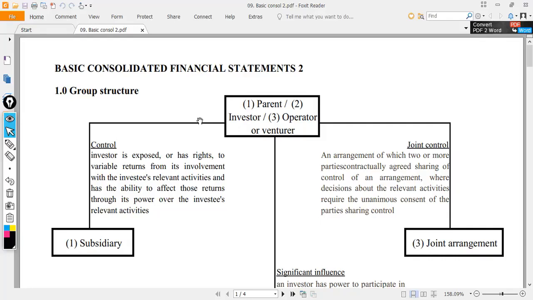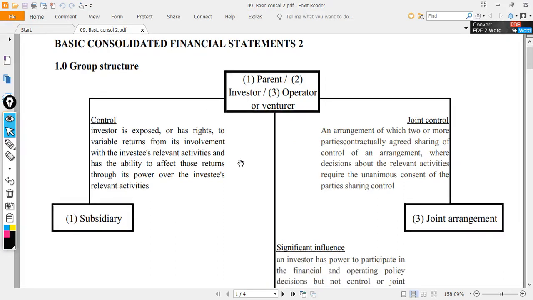Here in this video too, we'll do more writing here, which is more like the advanced accounting in the SBR. Now, in the exam, we could take the role of a parent, an investor, or an operator or venturer, depending on our involvement in the investee.